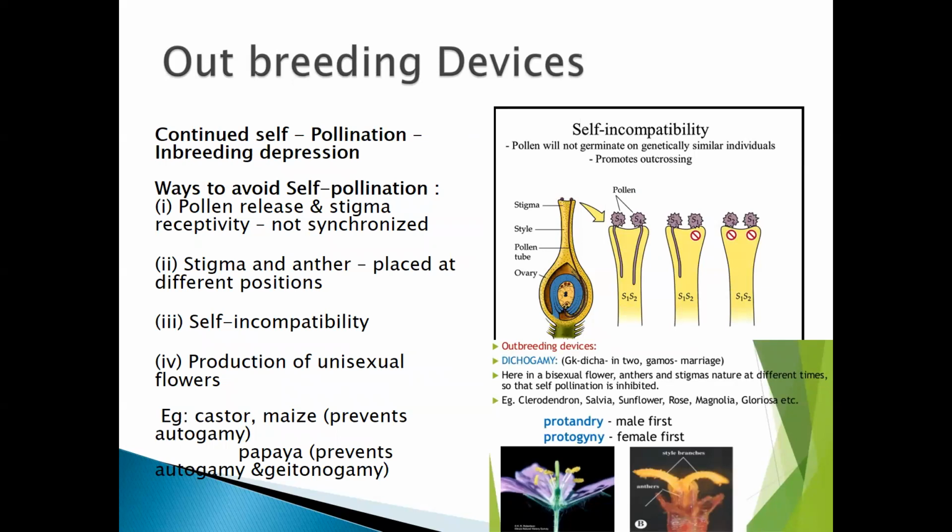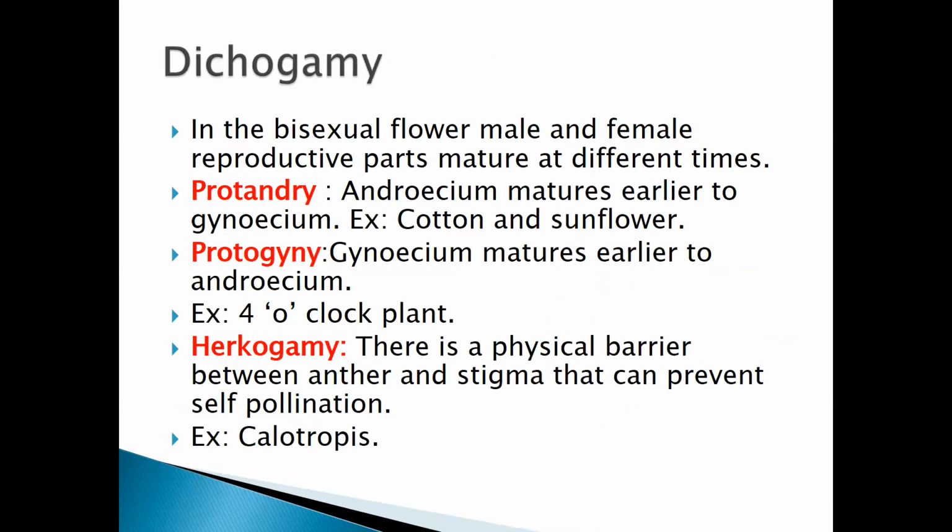So what happens here? First thing you need to remember, ways to avoid self-pollination. First one is dichogamy. In dichogamy, there are two types, protandry and protogyny, where the androecium matures earlier and gynoecium later, or the gynoecium matures earlier and androecium later. Now what is hercogamy, students?